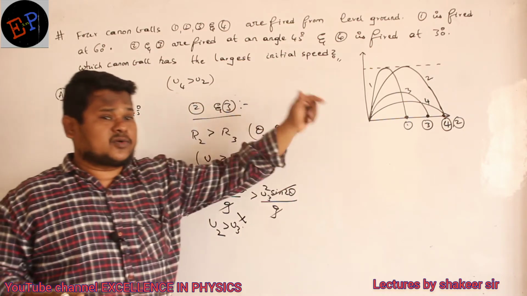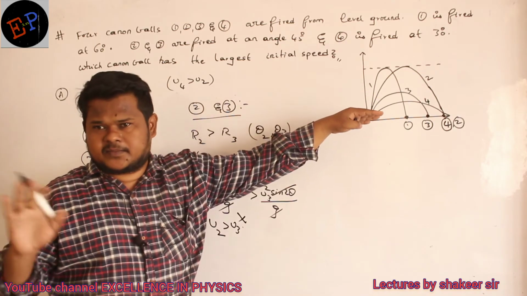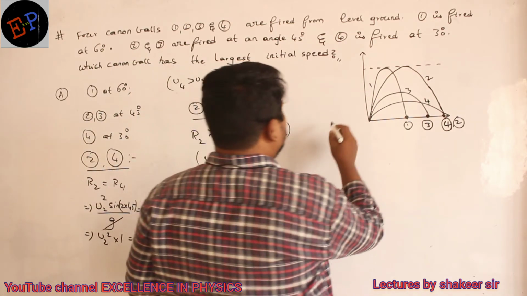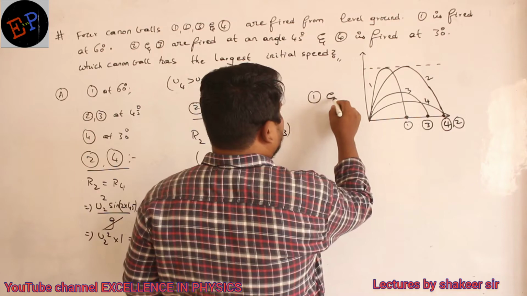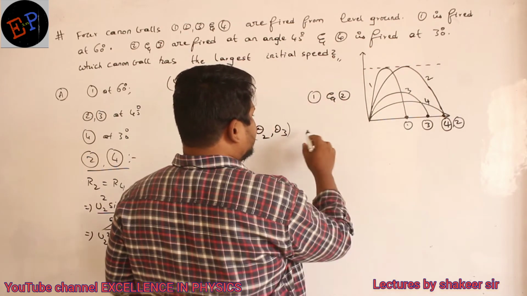Why am I comparing 1 and 2 only? Because their heights are equal. So therefore I can compare them. Are you able to understand? So I will compare 1 and 2. Clear? So what is the equation for maximum height?